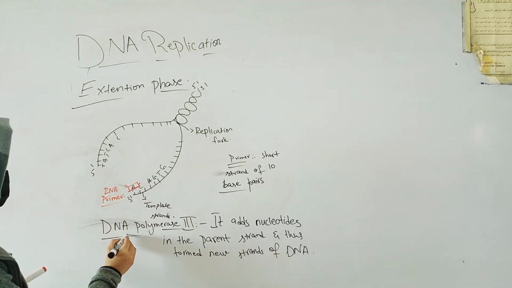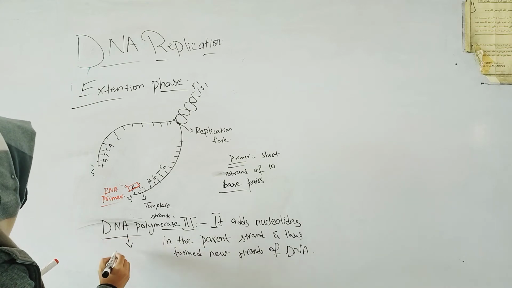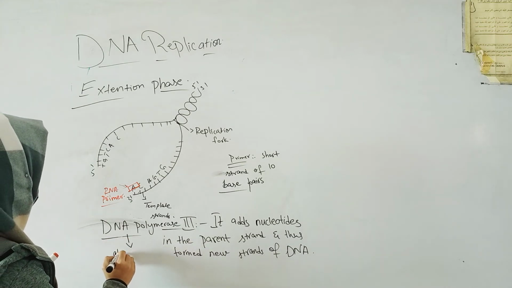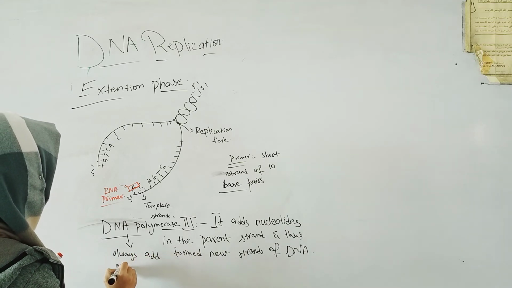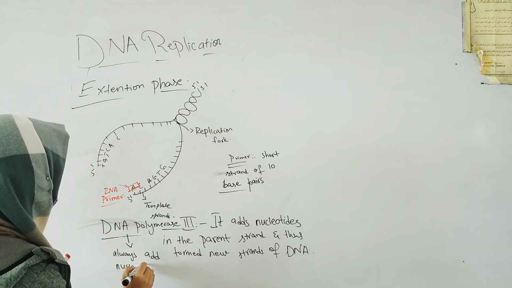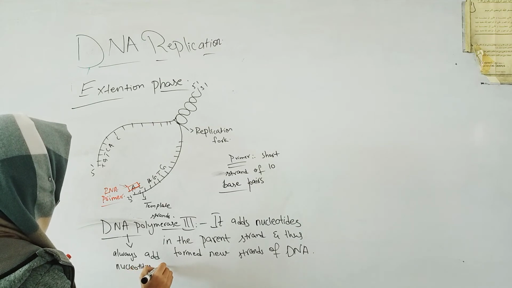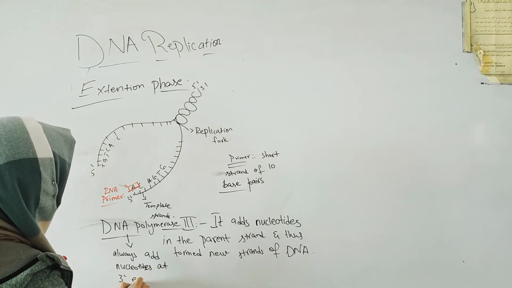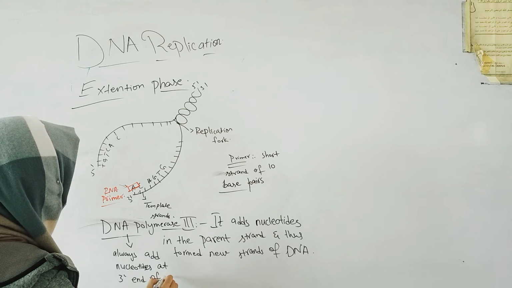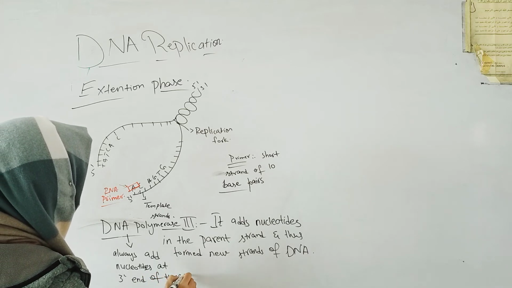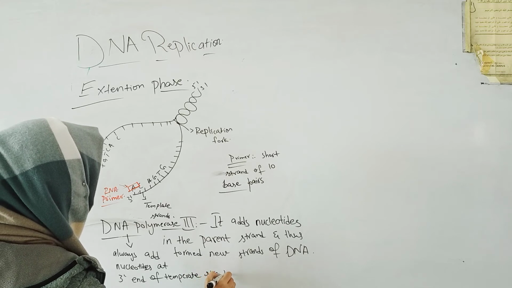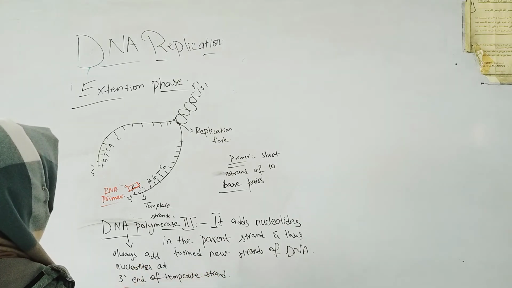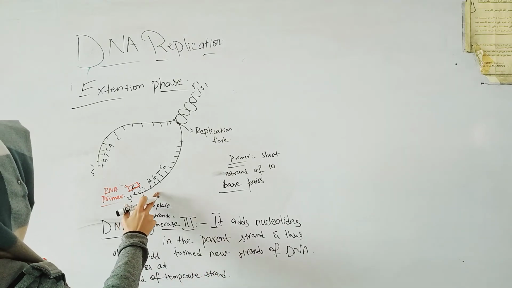Because DNA polymerase has a characteristic: DNA polymerase always adds nucleotides at the 3' end of the template strand.